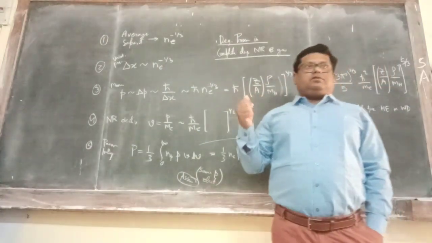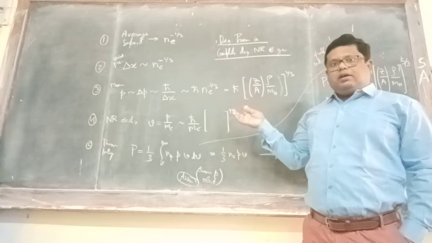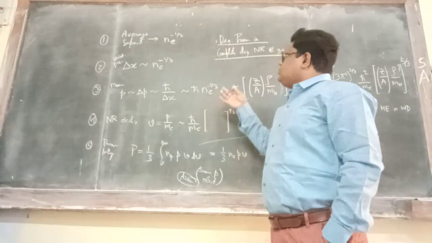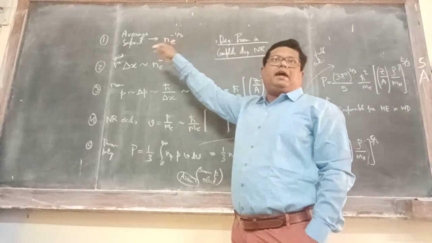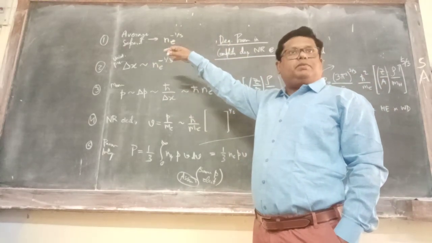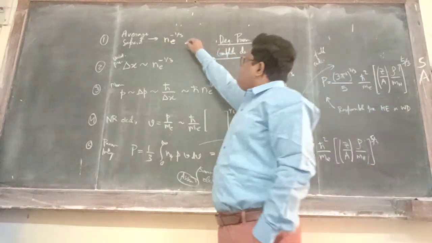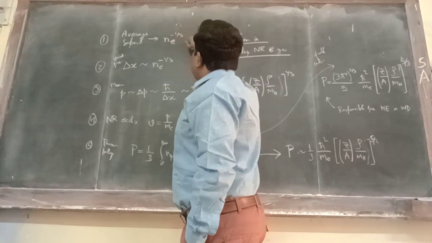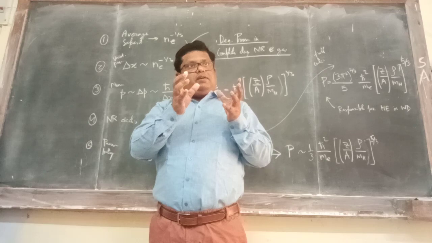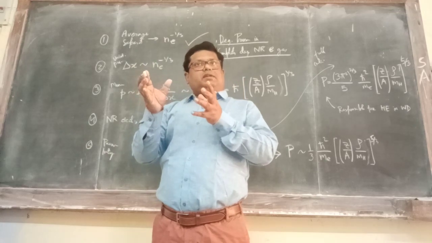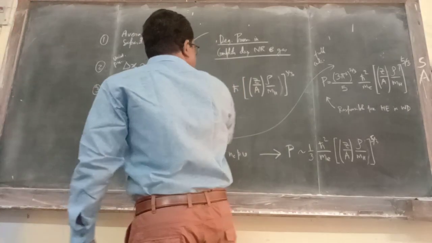done this derivation previously, but today what I would like to show you is the same derivation for degeneracy pressure using very basic ideas of the uncertainty principle. So the first step was finding the average separation in a gas having volume V and total number of particles N. So what will it be?